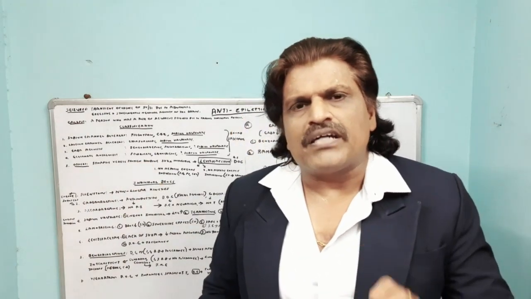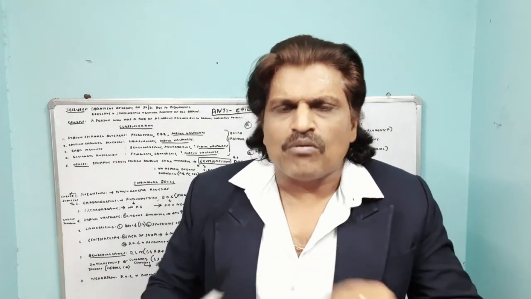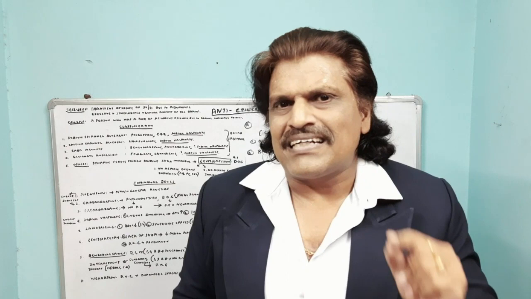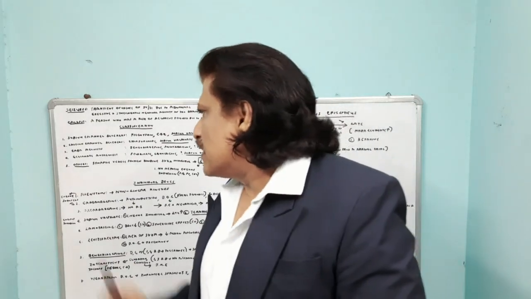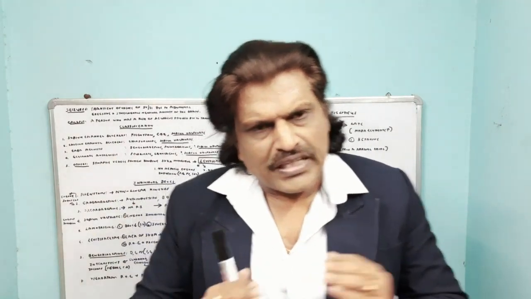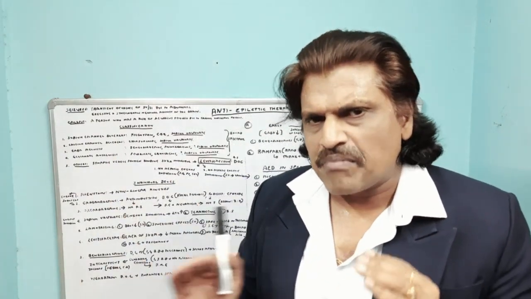So it is very useful for almost all types of seizures. But the only problem with sodium valproate is that it is a teratogenic drug, very dangerous to give in a pregnant lady who has epilepsy. So these are the 4 categories of anti-epileptic drugs.